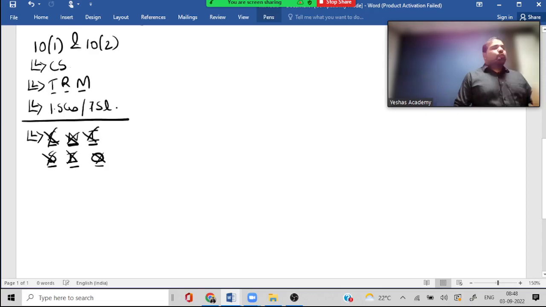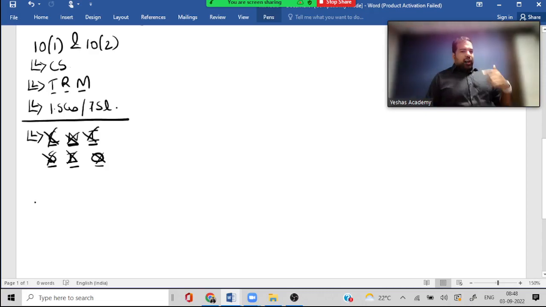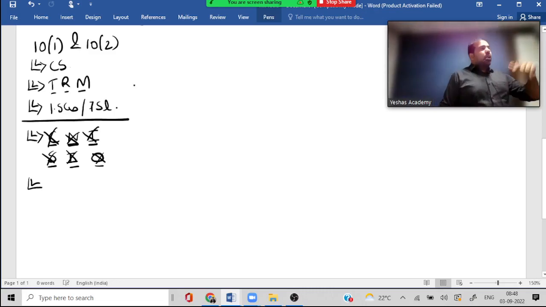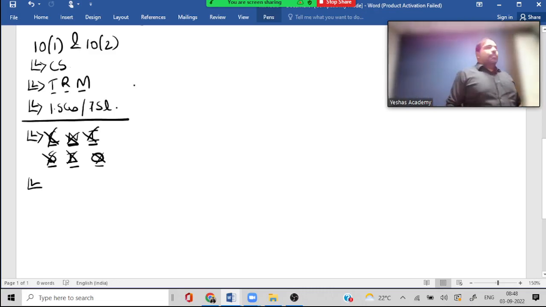If you do this, you're out of the scheme. If you cross the turnover, you're out of the scheme. If you want to voluntarily get out of the scheme, and if the GST officer wants you out, you're out of the scheme. Guys, you have to tell the government within 7 days that you're getting out of the scheme. But what is a major problem with this scheme, guys? That you pay only how much? 1, 5 and 1%. Because of that, the government is not happy. So will they give you ITC?